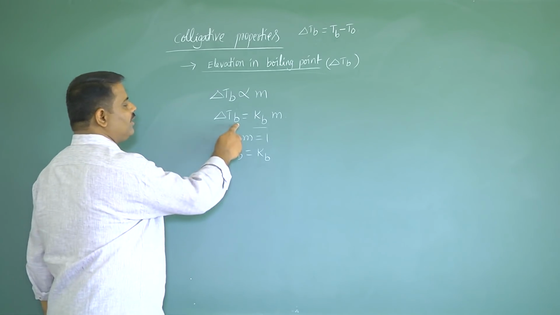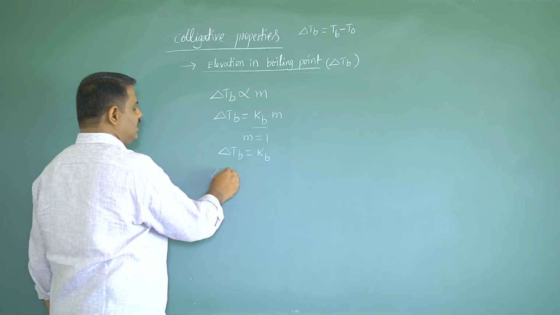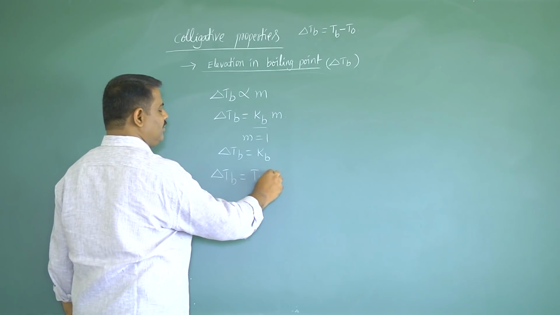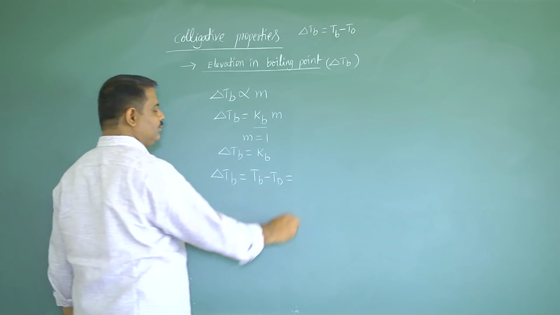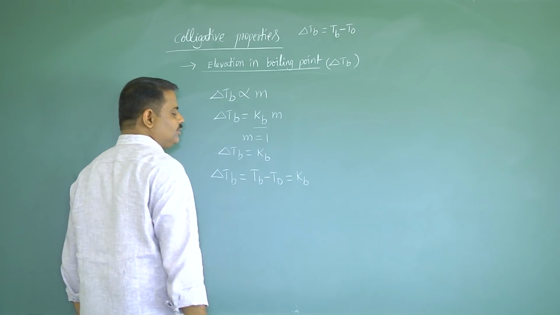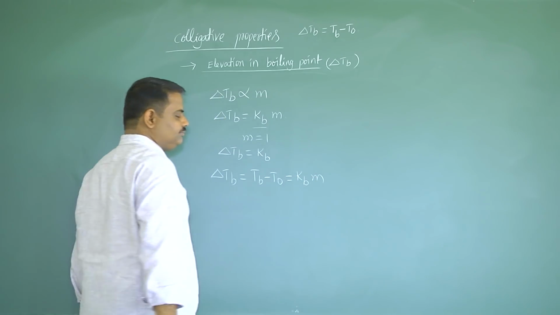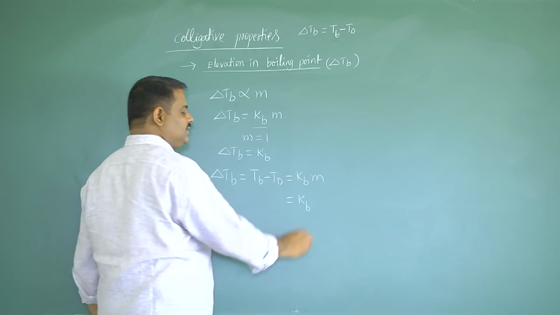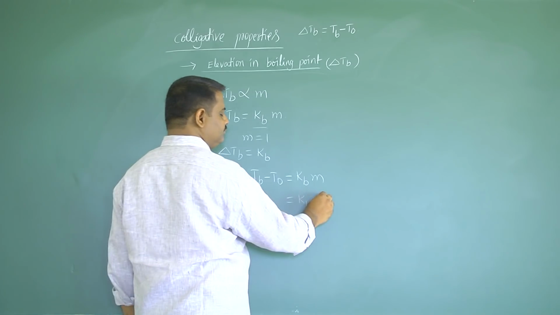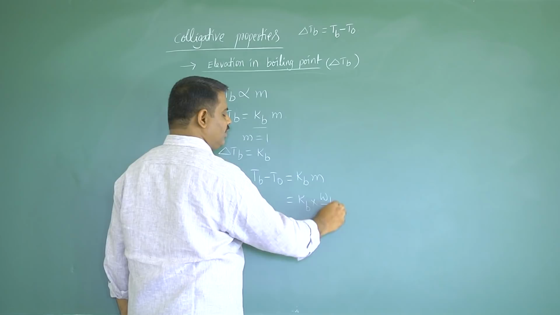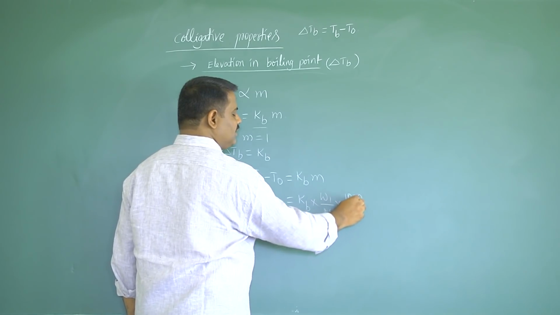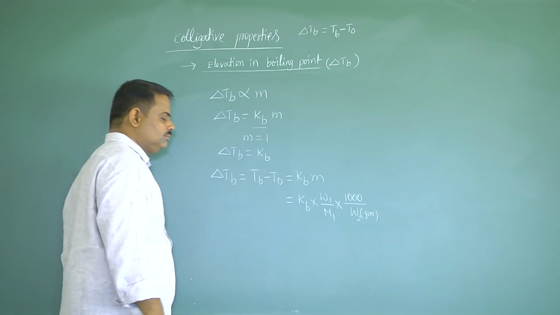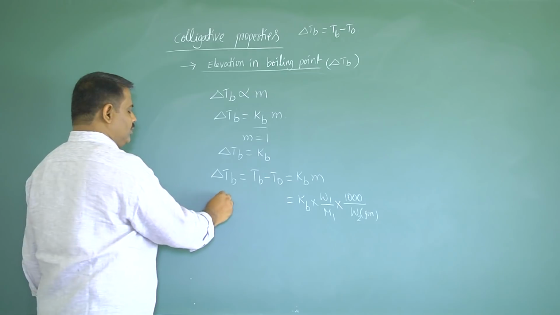Now we can expand this formula. Delta Tb is equal to Tb minus T naught, that is equal to Kb into molality. Here we can write Kb into, what is the formula for molality? W1 by M1 into 1000 by weight of solvent in grams. Now I will expand this formula.